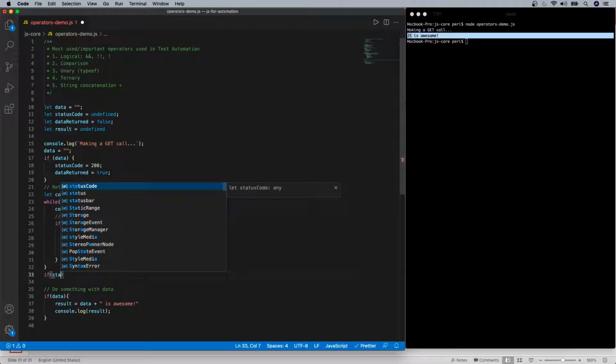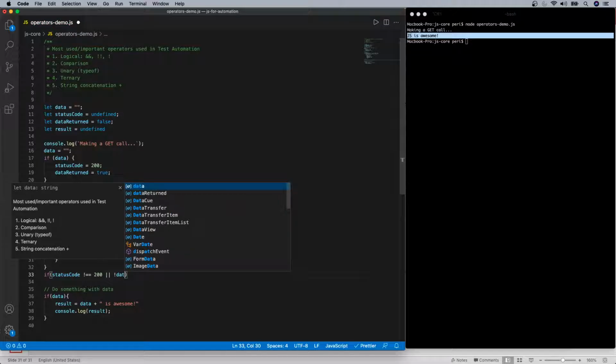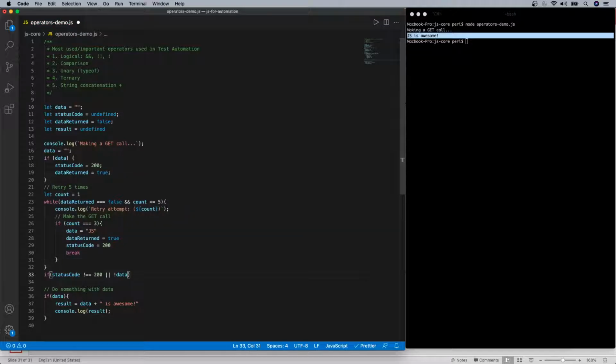If the status code is not equal to 200, meaning anything other than 200, or the body, which here in our context is data, if data is a falsy value, then you simply print and say that the API failed. Does it make sense?